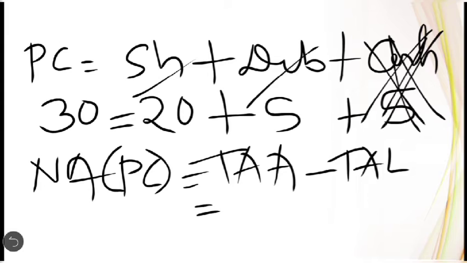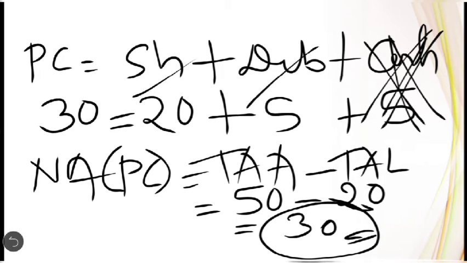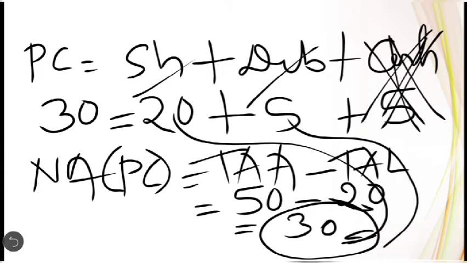Here, for example, the total agreed value of assets taken over might be 50 lakh minus the total agreed value of liabilities taken over might be 20 lakh. The difference will be 30 lakh. So by applying the net asset method, first you have to calculate the purchase consideration. After that, you have to subtract the value of shares received and the value of debentures received, and the remaining balance will be cash. Here, from 30 lakh, if you deduct the value of shares received and debentures received, the remaining balance, you will come to know what the balance is. The balance will be 5 lakh.